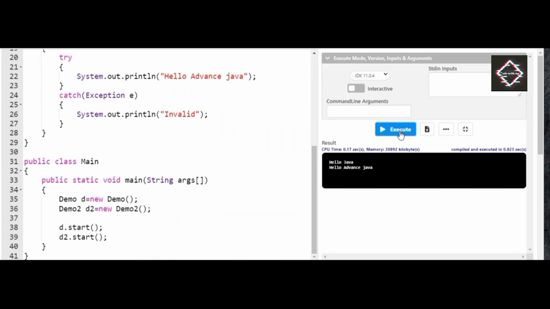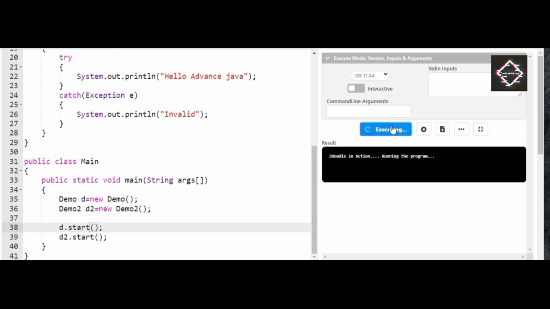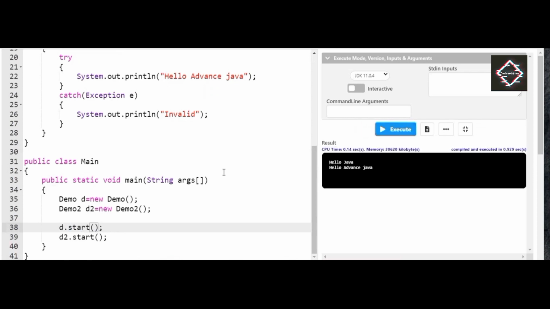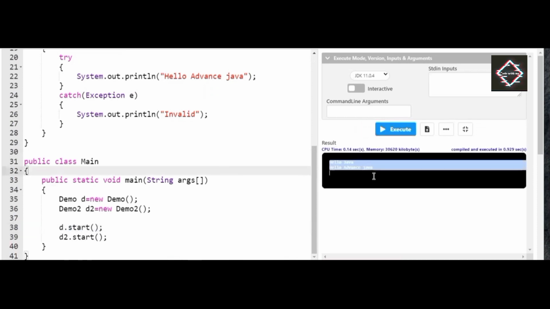You heard me right. When I made use of d dot run, the output remained the same, but executing a class and executing a thread have a lot of difference. By executing a class, we make use of the method name, but in executing a thread, we make use of start. Execute, the output remains the same. So friends, now assume that you are aware of what exactly the Thread class is.